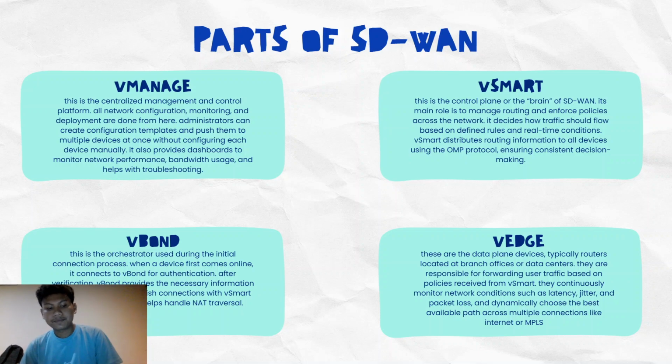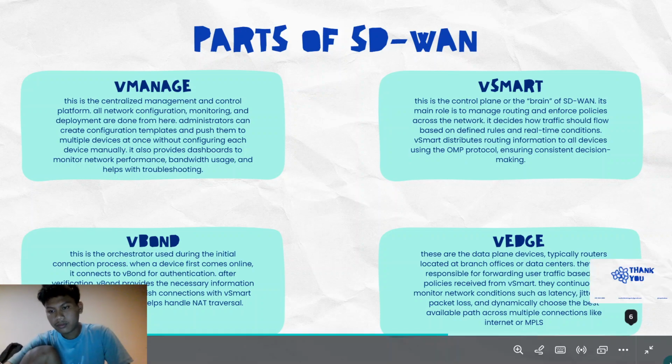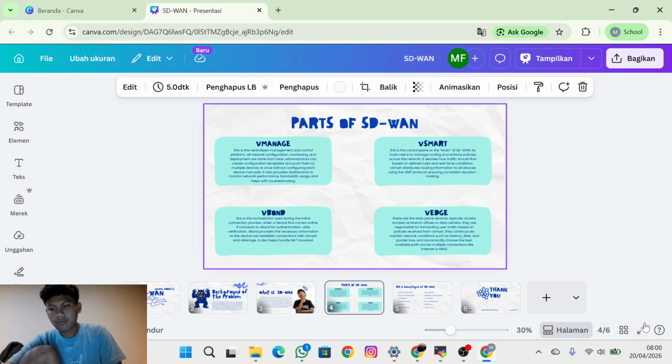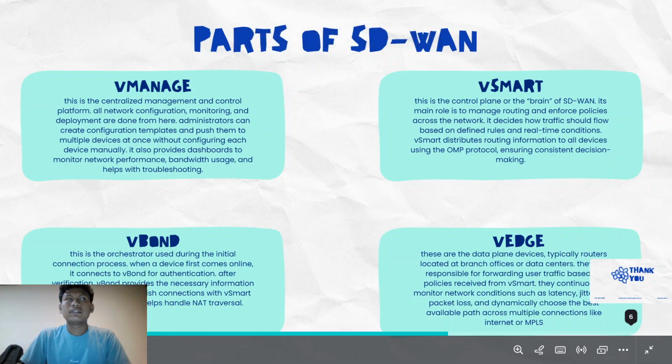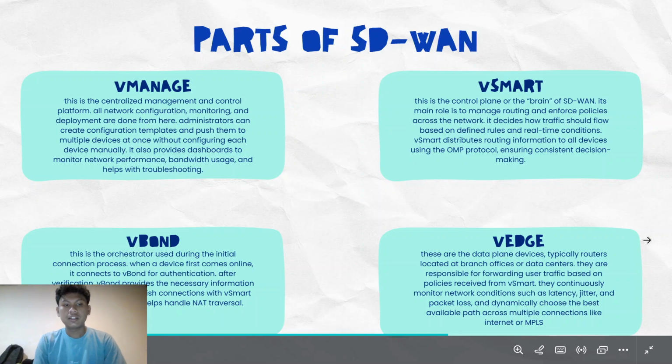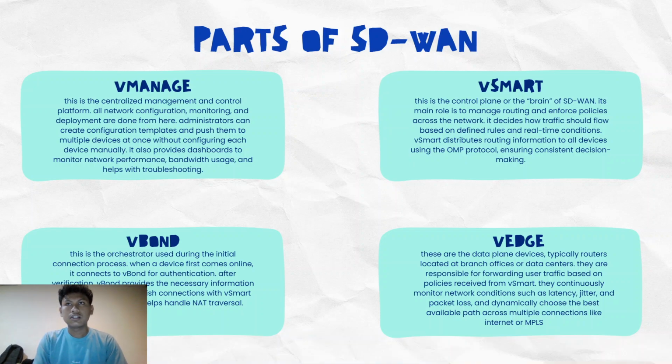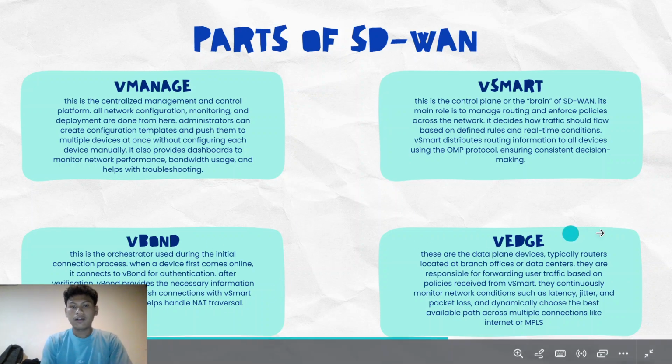So, if we compare this to a human, what do you say? Think of this as a human. So vManage is our head, vSmart is our brain, vBond is our body, and vEdge is, I think, like the feet or hands. And that's next.